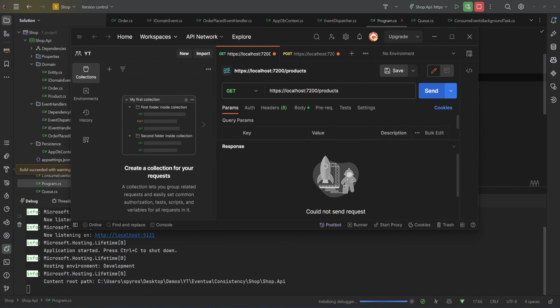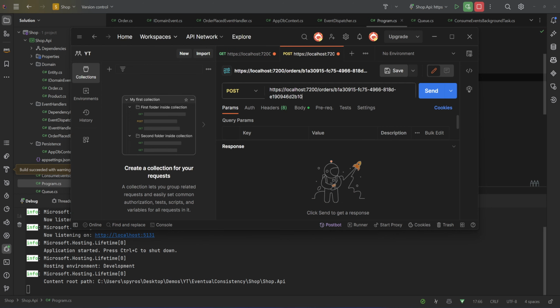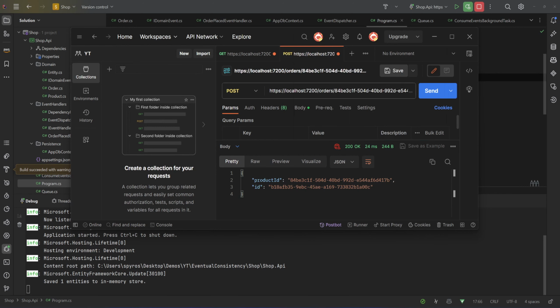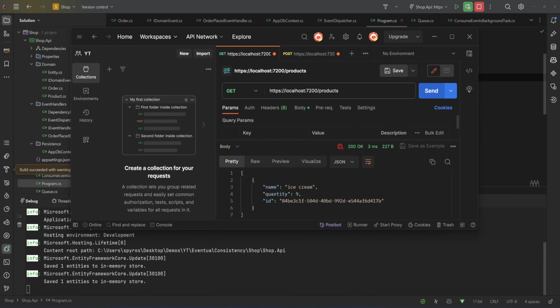We will get our products. And we have ice cream, so let's make an order for 1 ice cream. So there will be 9 after that. Let's hit send. The response is back in 24 milliseconds instead of 3 seconds. But now our products are still 10, and they will be for some time. So let's continue, and eventually they were 9.